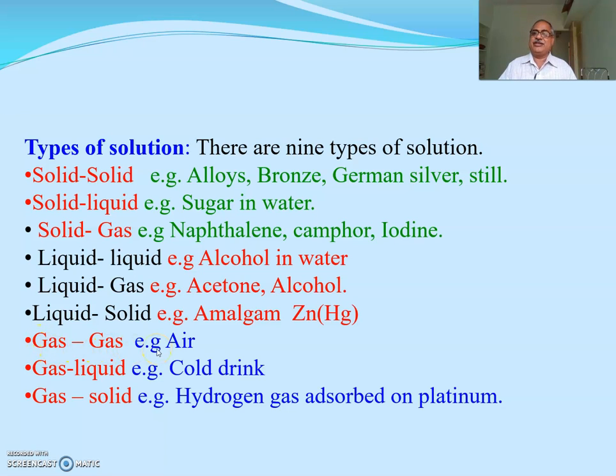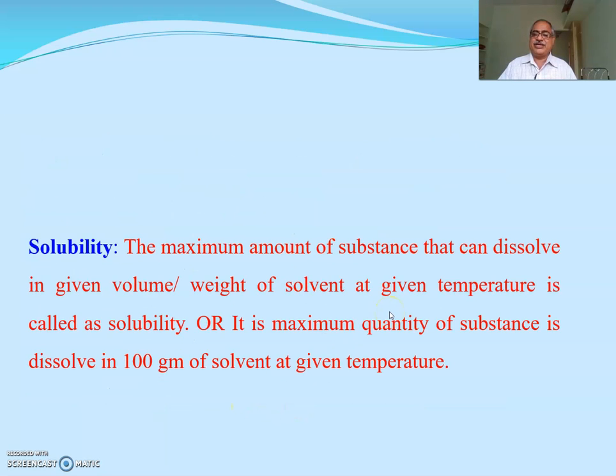Then the next type is gas dissolved in gas. For example, air. You know, air is a mixture of a number of gases, like oxygen, nitrogen, water vapor, etc. Gas in liquid, just like cold drink: in the preparation of cold drink, gas is dissolved in liquid. Then the next type is gas in solid, for example hydrogen gas adsorbed on platinum, as in the manufacturing of hydrochloric acid.